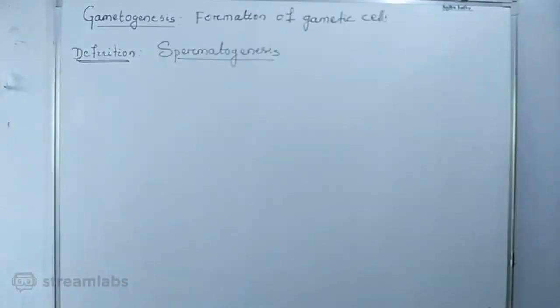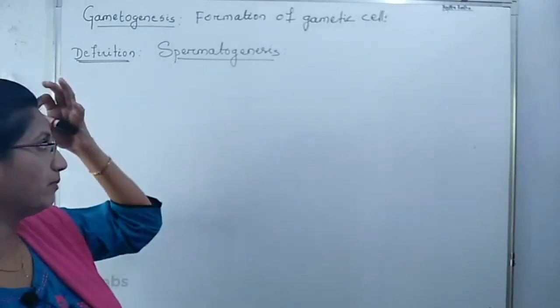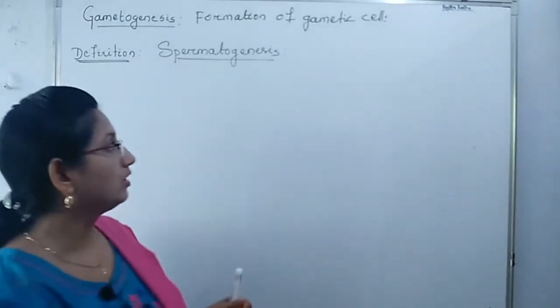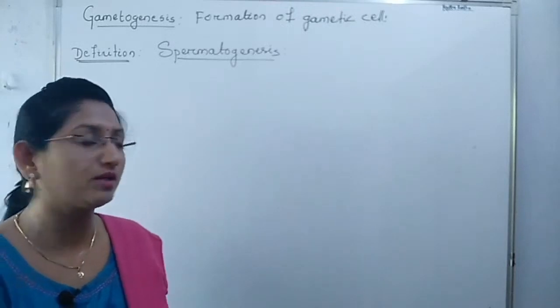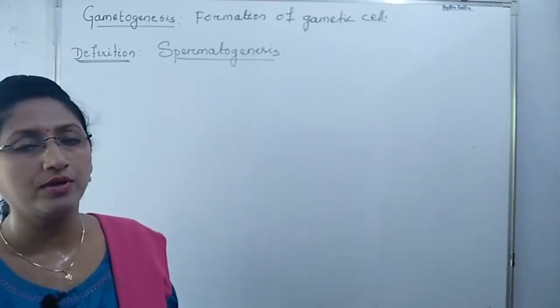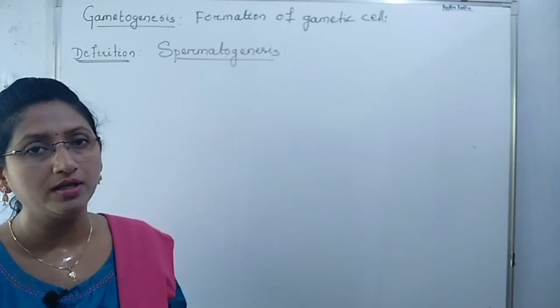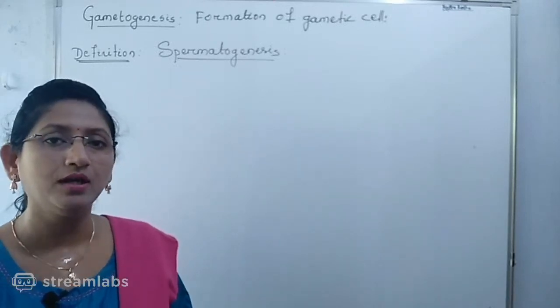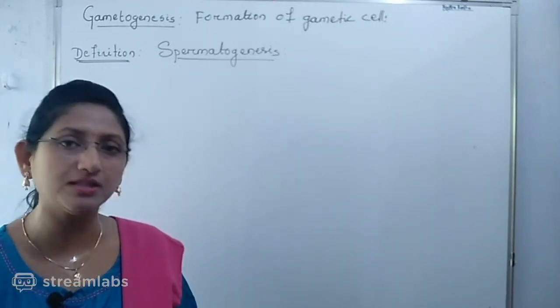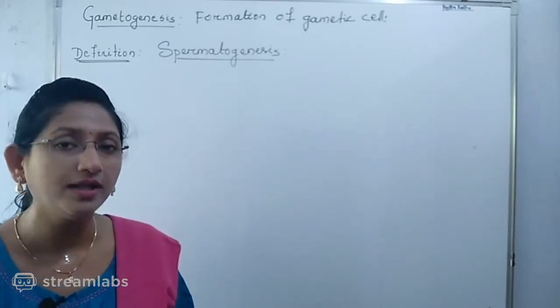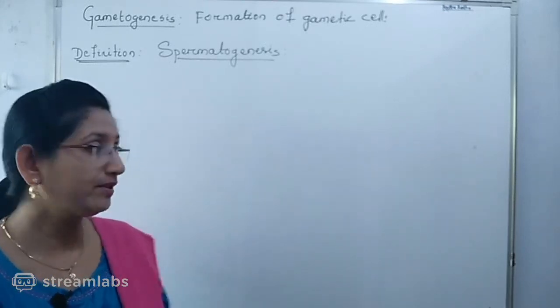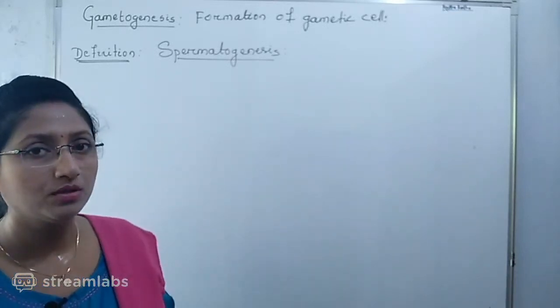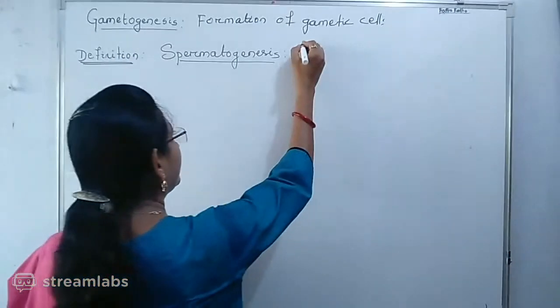So, in last class, we have just discussed the process of spermatogenesis. What is the definition of spermatogenesis? The formation of haploid spermatozoa or haploid male gamete from the diploid germinal cells of seminiferous tubule in the testes. That means the process of formation of the sperm, the process of formation of male gamete.